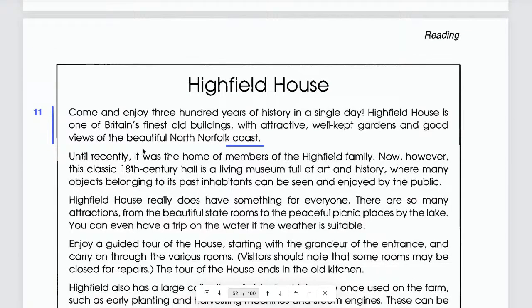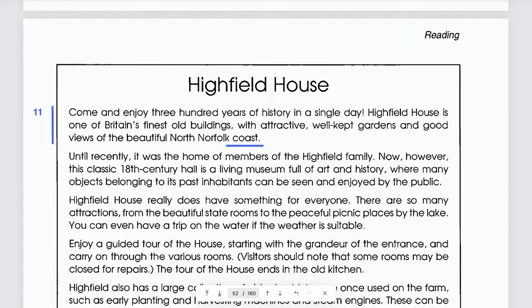And here, until recently, it was the home of members of the Highfield family. Now, however, this classic 18th century hall is a living museum full of art and history, where many objects belonging to its past inhabitants can be seen and enjoyed by the public. Do you understand this? So that is the answer, guys.